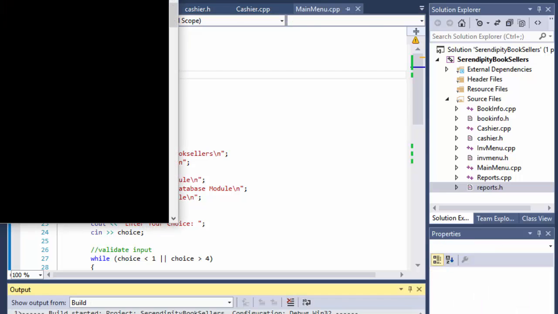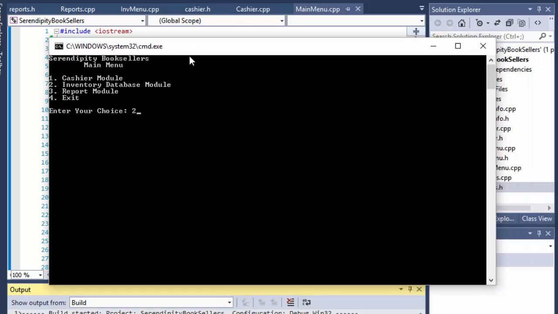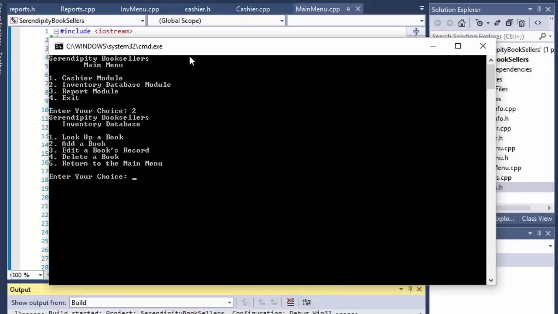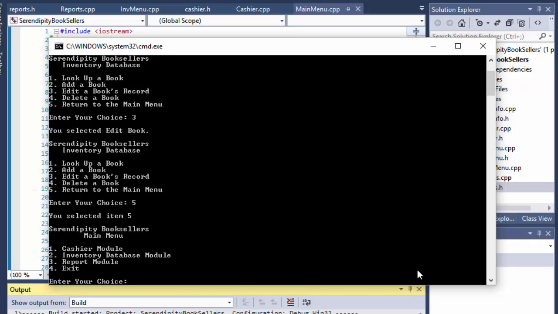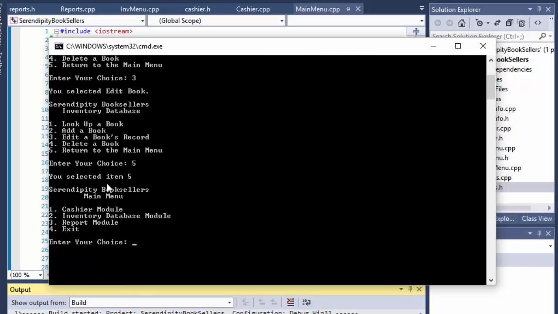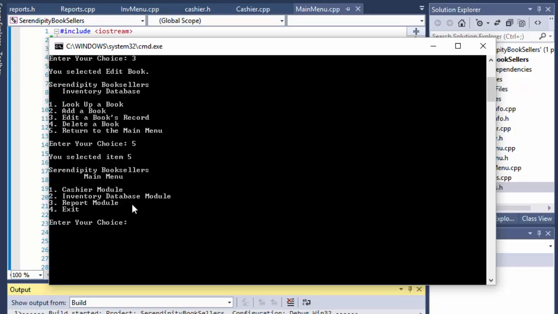So if I run it again and I press 2 for inventory database module, yeah, I have that. If I press now 3, it says you selected editBook, and it repeats. If I go to 5, it simply says you selected item number 5, because it's supposed to return to the main menu. Actually, I'm sorry, it goes to the main menu. But the other 4, like lookUpBook and all that, are not functional yet. It simply displays what we selected: lookUpBook, addBook, editBook, and so forth.